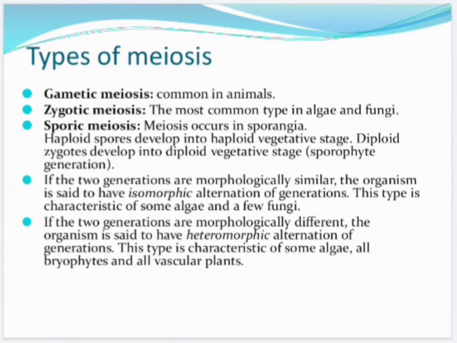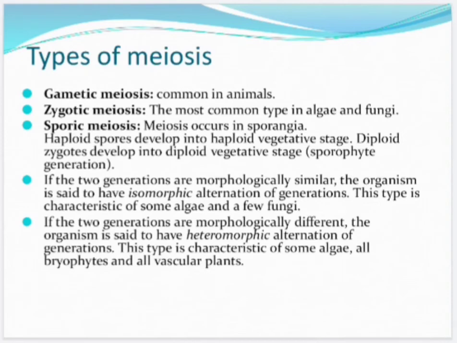Now types of meiosis. There are three types of meiosis: gametic meiosis, zygotic meiosis and sporic meiosis. First, gametic meiosis. Gametic meiosis occurs in the gametangia. Vegetative phases are diploid. Gametes are the only haploid cells. Gametic meiosis is characteristic of most animals. This is the life cycle type commonly found in animals. It is not very common in algae or fungi and never found in bryophytes or vascular plants.